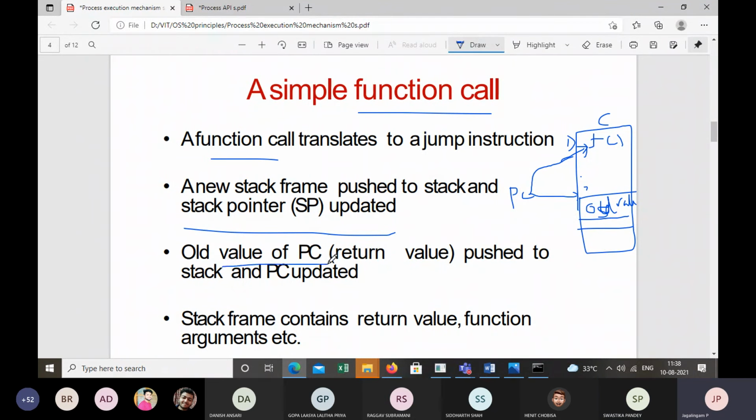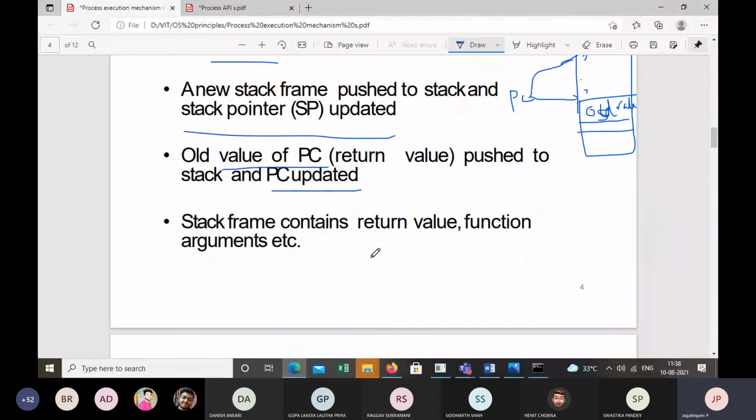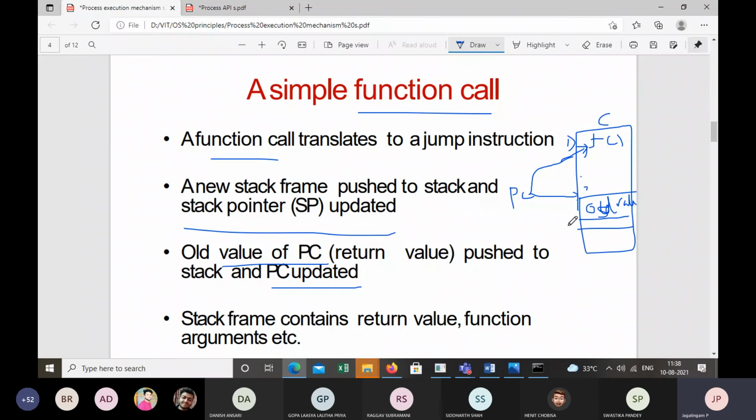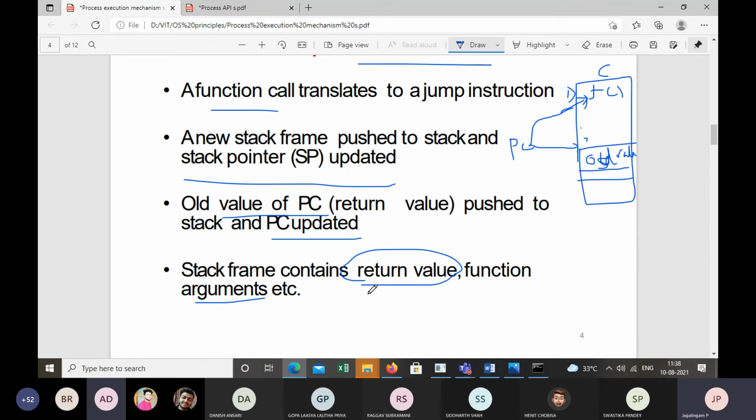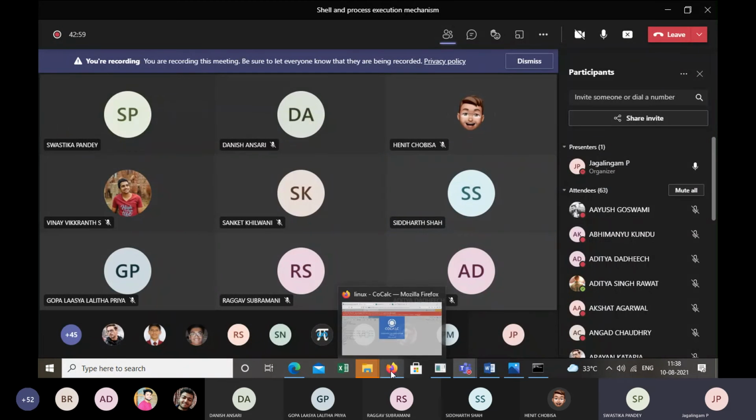So the old value of PC is pushed to the stack and PC gets updated. Fine. So now your stack frame will have a function argument. It will store the function argument, the return value, and so on. That old value is called the return value. You understand this? Yes, sir.